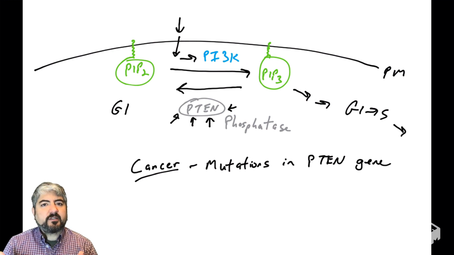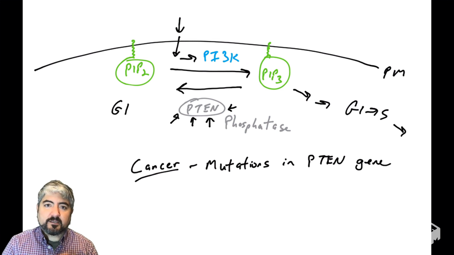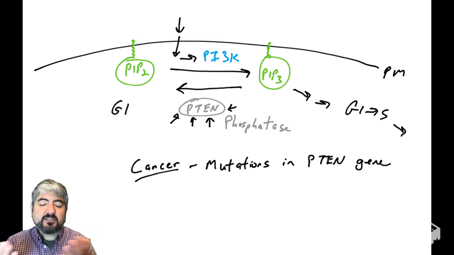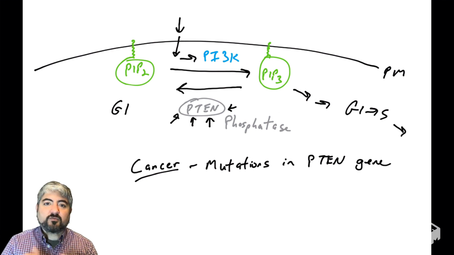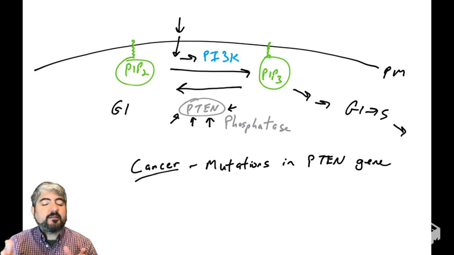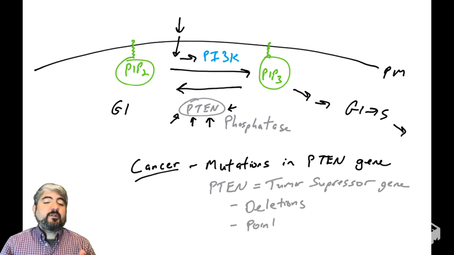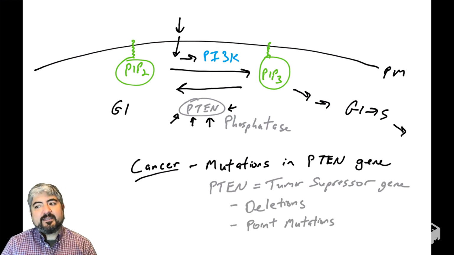So what kind of mutations? So first, what do you think? Do you think PTEN is an oncogene or a tumor suppressor gene? Do you think it is overproduced, overabundant, and overactive in cancers that would make it an oncogene? Or do you think it is deleted, removed, destroyed in cancer cells that would make it a tumor suppressor, possibly? So PTEN is in fact a tumor suppressor gene. So tumor suppressor genes are often deleted in human cancers. And in fact, that is what occurs in many human cancers. The PTEN gene, either one copy or both copies, are deleted.